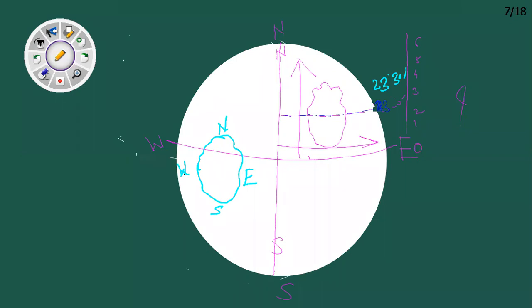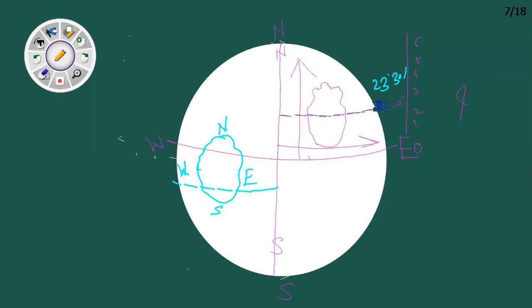So the equator passes through the northern part of Brazil. A question may come in the exam: through which part of Brazil does the equator pass? The equator passes through the northern part of Brazil. In a similar way, the Tropic of Capricorn passes through the southern part of Brazil. So two tropics pass through Brazil. That is why the climate of Brazil is temperate. One is the equator, and the second is the Tropic of Capricorn.